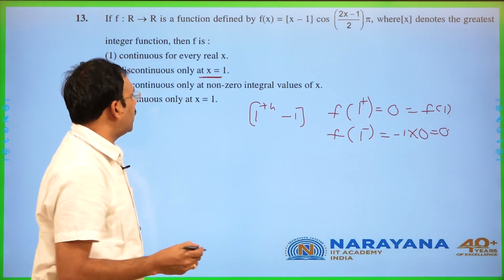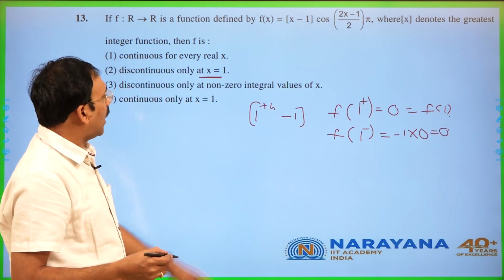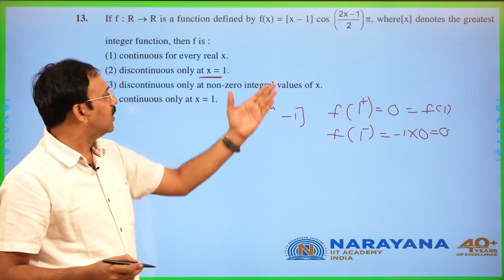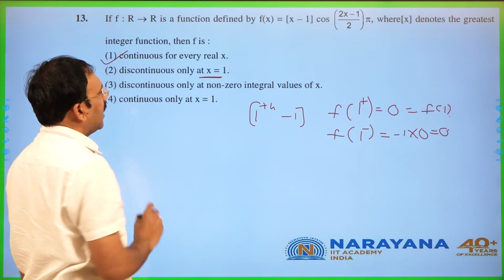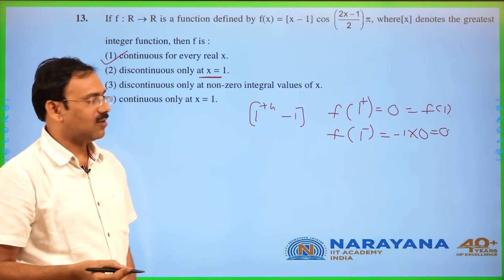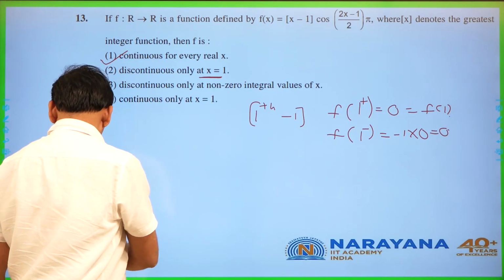So it is going to be continuous at x equal to 1, and of course only 1 is not correct, it is going to be continuous at many places. So you can opt continuous at every real x. That's all.